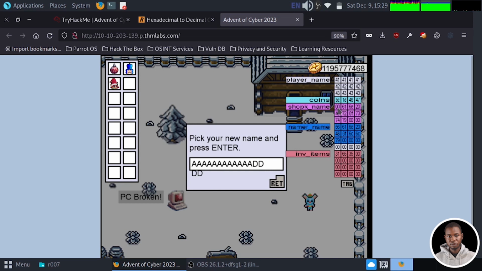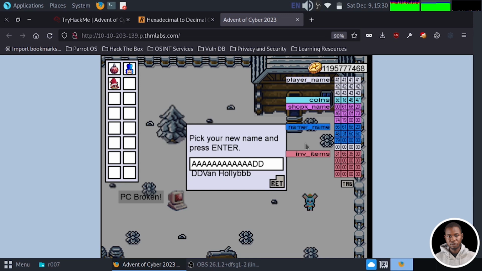Now we need to fill the shopkeeper's name. We can decide to use the name that we have before. The name of the shopkeeper is Van Holly, which is 1, 2, 3, 4, 5, 6, 7, 8, 9. We're supposed to have 12. So let's add 3 more, which is B, B, B. Okay, cool. So for the next one, we have the namer name, which is the Van Holly's name.